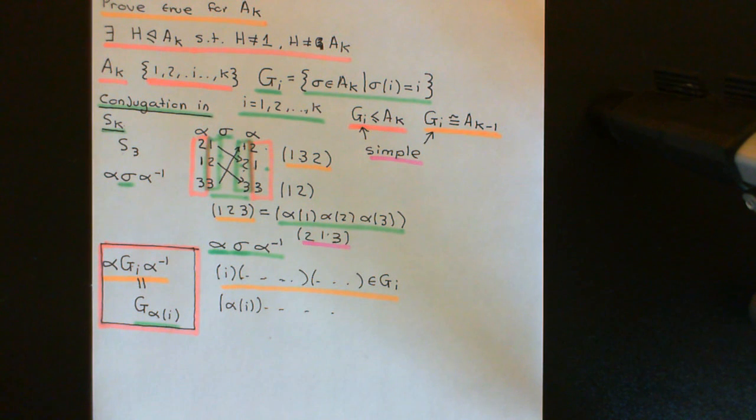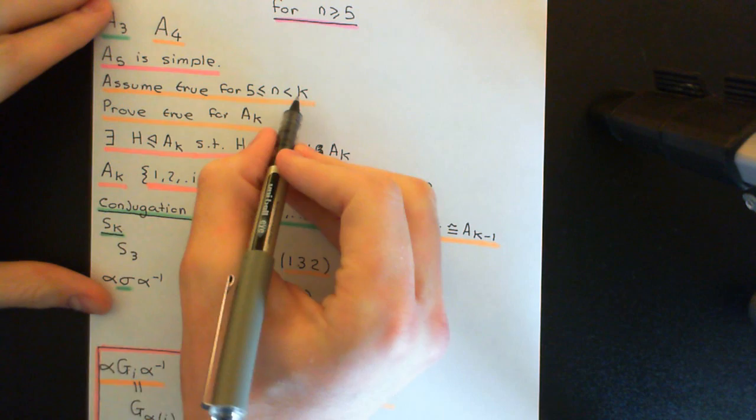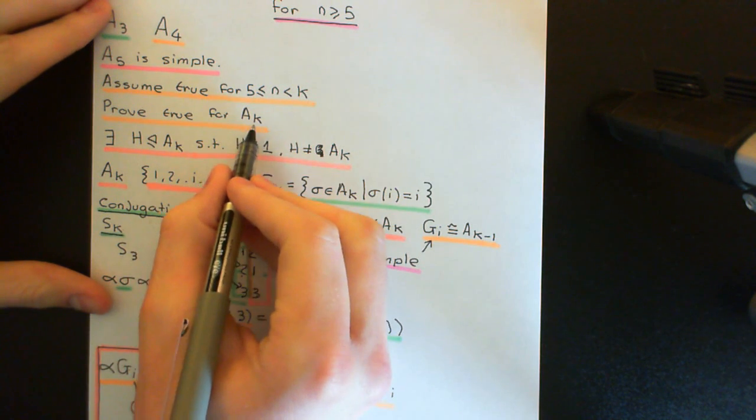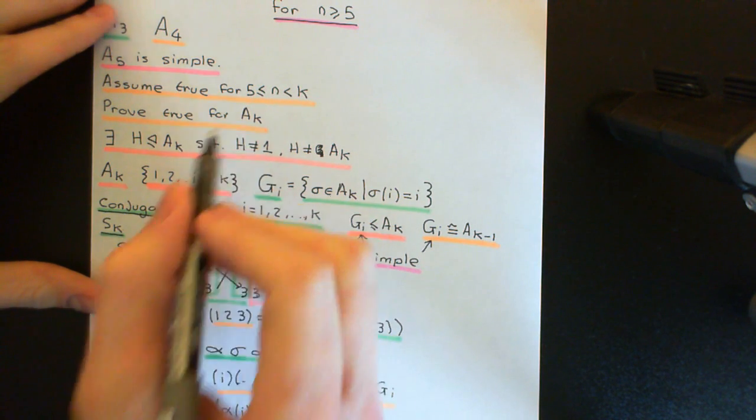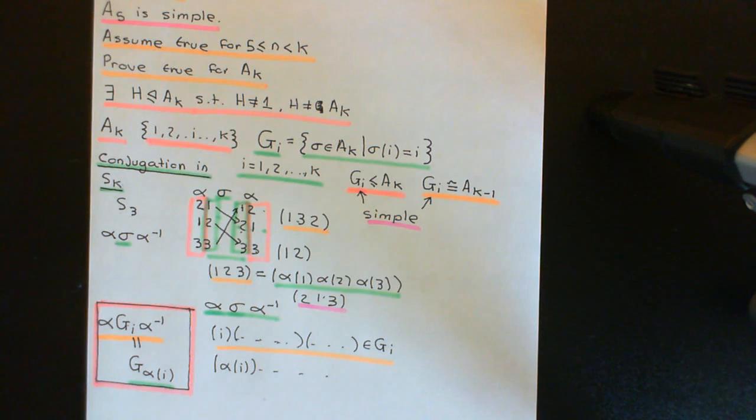We've now done the inductive assumption step, and we're assuming that it's true for n greater than or equal to 5 but less than k, and we want to prove that it's true for the alternating group on the set of k elements. Okay, so we're now proceeding by proof by contradiction.